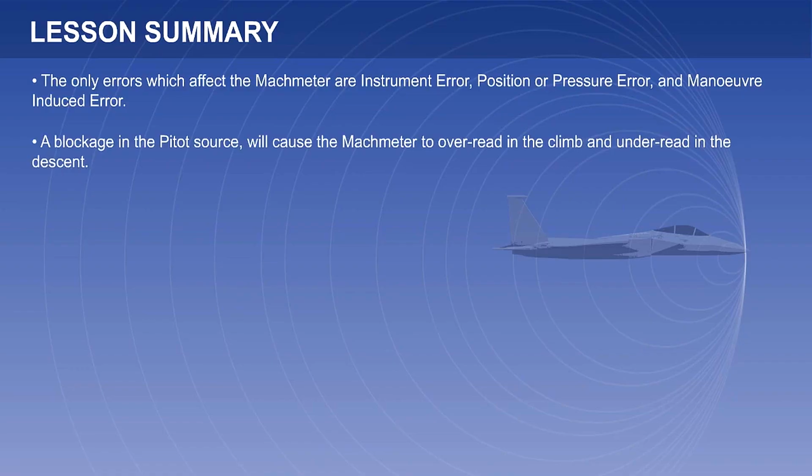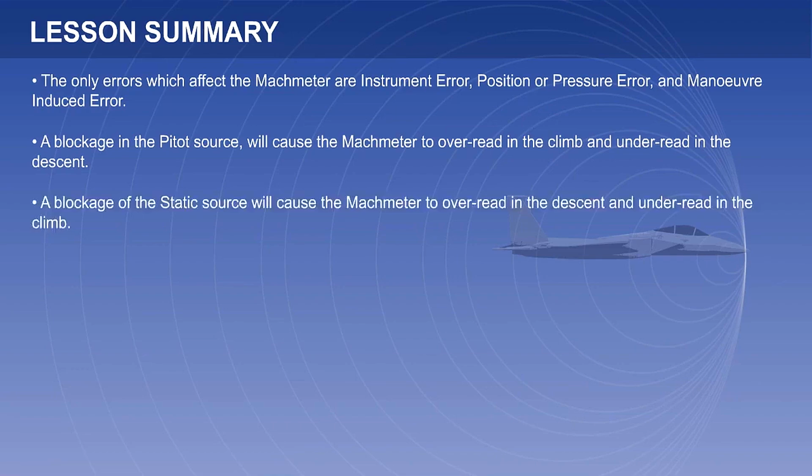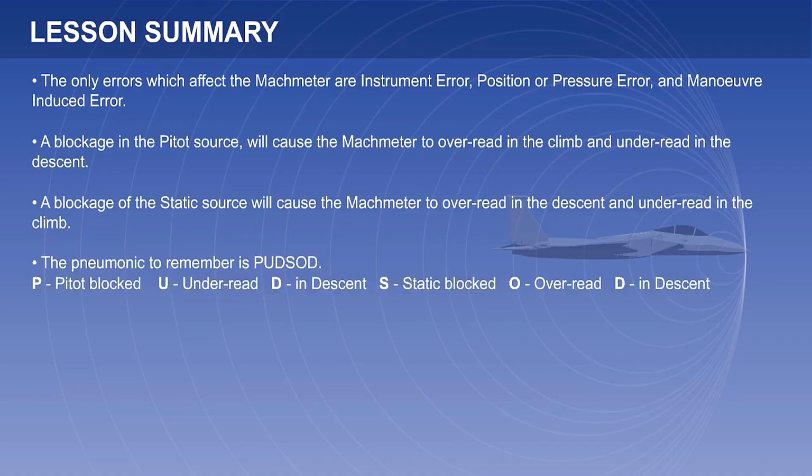A blockage in the pitot source will cause the Mach meter to overread in the climb and underread in the descent. A blockage in the static source will cause the Mach meter to overread in the descent and underread in the climb. The mnemonic to remember is PUDSOD.